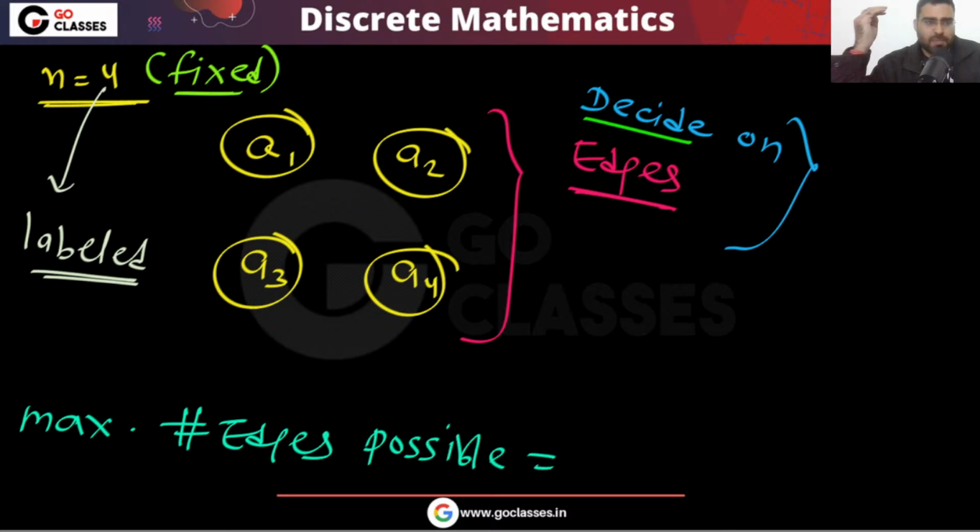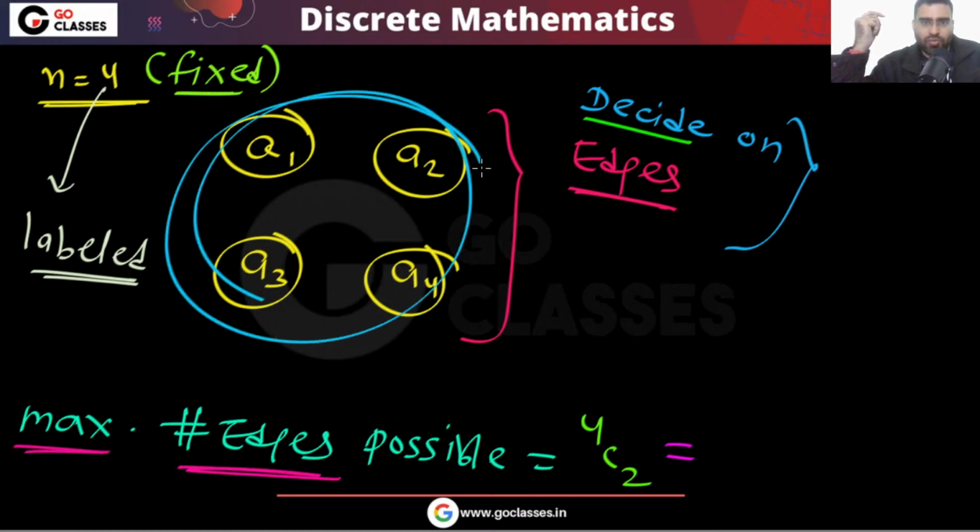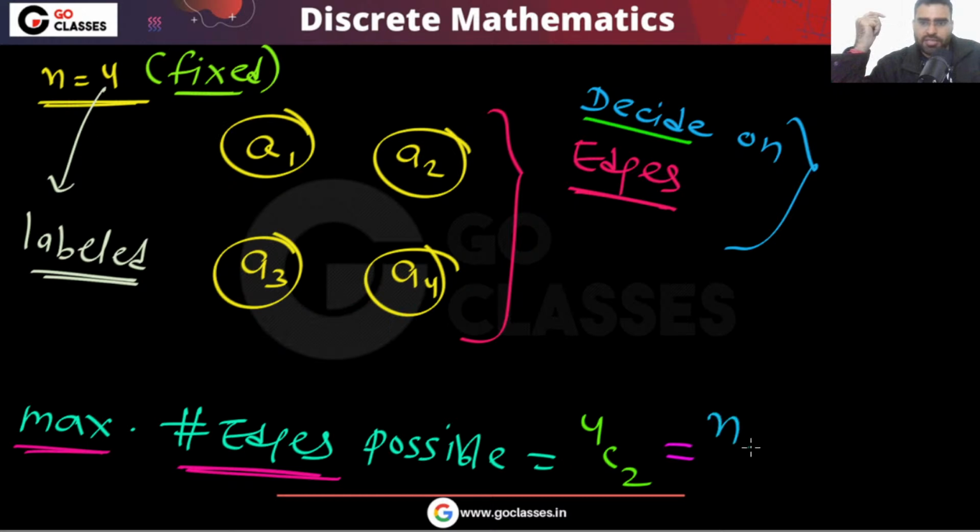That is basically from these 4 vertices, you are selecting 2 vertices, right? Whatever 2 vertices you select, you can make them adjacent, right? Select any 2 vertices and you can put one edge between them.